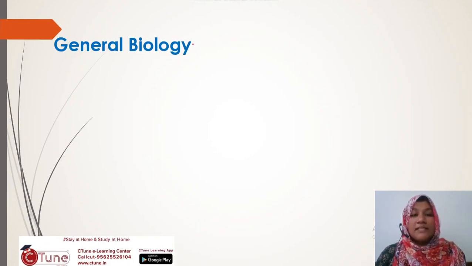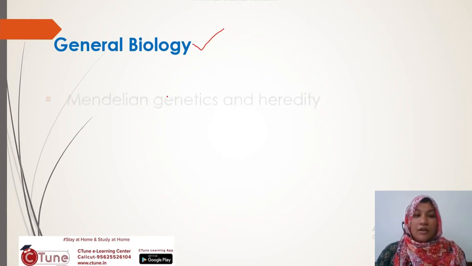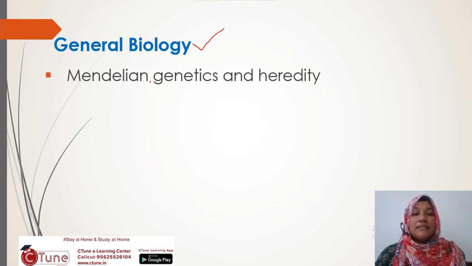First topic is general biology. Which units come under general biology? First is Mendelian genetics and heredity. You know about the principles of Mendel and heredity, laws like the law of independent assortment, law of segregation, law of dominance.